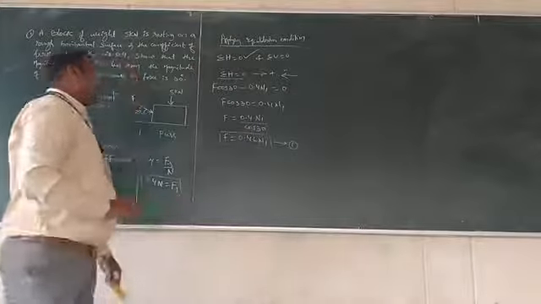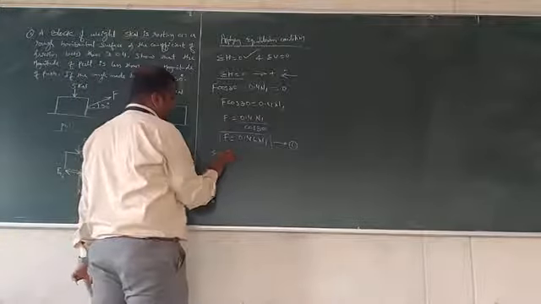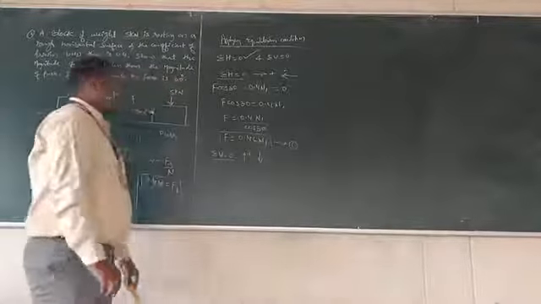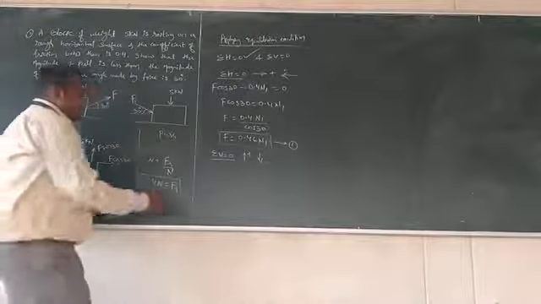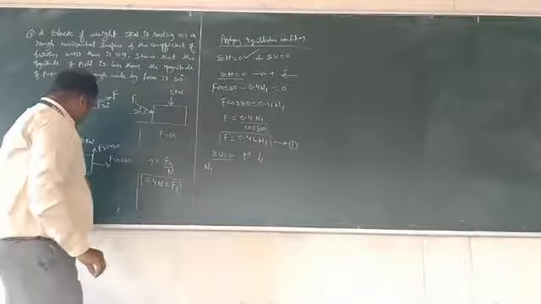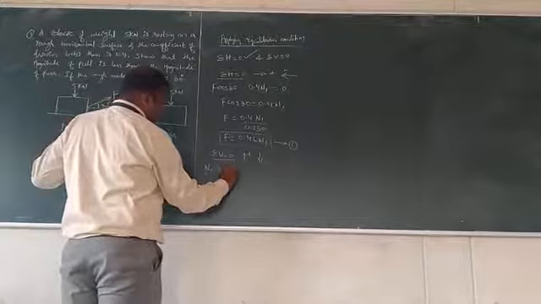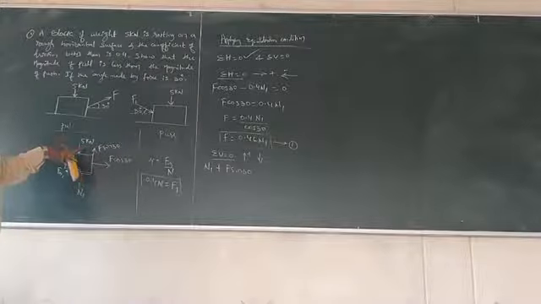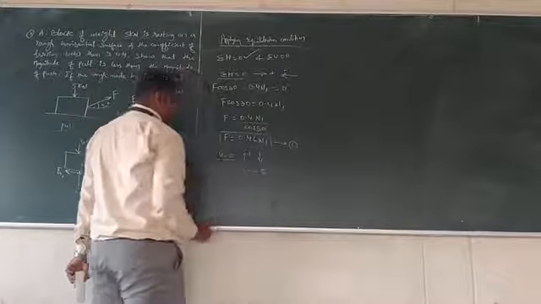Now the second equilibrium condition is the sum of vertical forces is equal to 0. In this case, upward acting force is positive, downward acting force is negative. These are the sign conventions. Now look at this free-body diagram. N1 is acting upward, so plus n1. Then we have plus f sin 30. Then we have the weight 5 acting downward, so minus 5 is equal to 0.